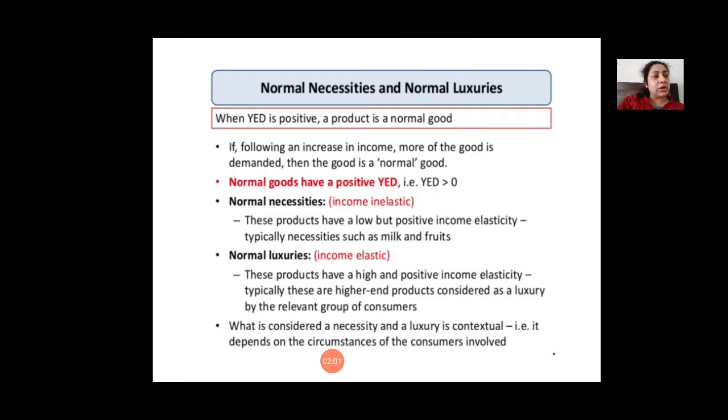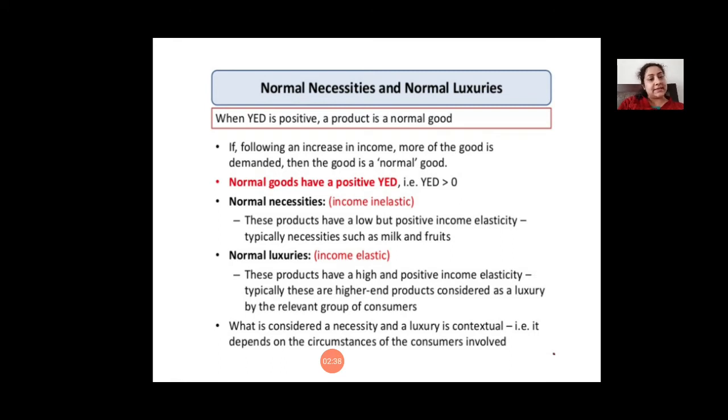Now normal goods are of two types: normal necessities and normal luxuries. Both have a positive income elasticity, meaning that in both cases, when the income increases, quantity demanded of necessities will also increase and luxuries will also increase. But there is a little difference between necessities and luxuries.